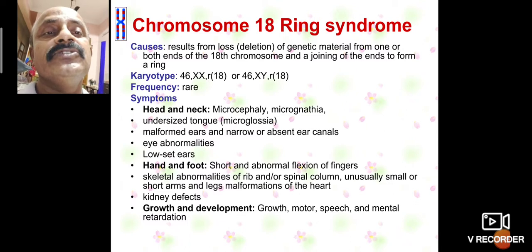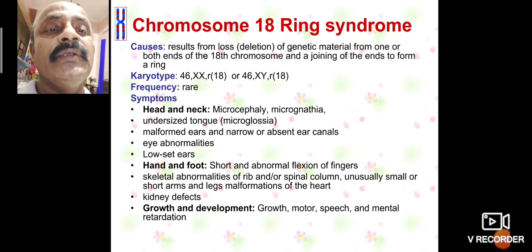Frequency: rare. The syndrome involves the head and neck: microcephaly, micrognathia, an undersized tongue, and microtia, also called malformed ears, with narrow or absent ear canals, eye abnormalities, low set ears.